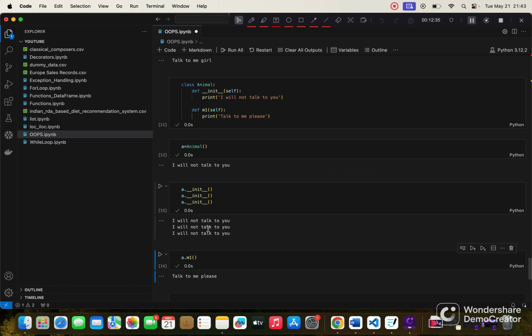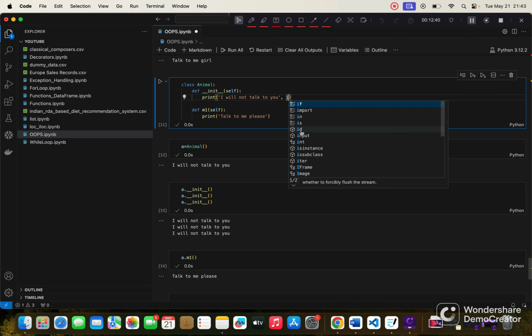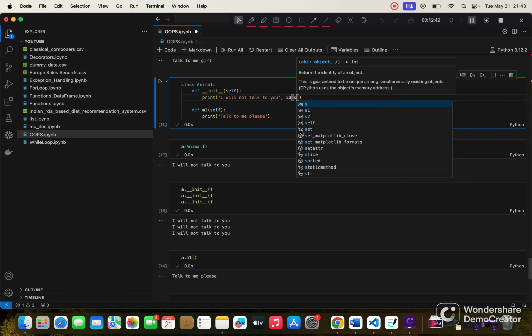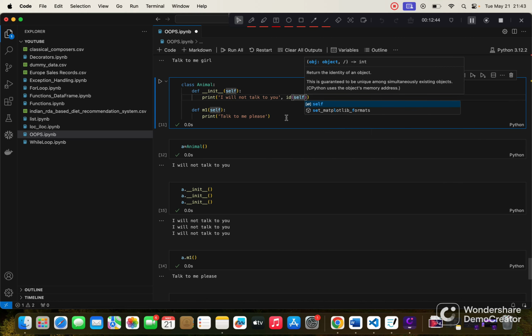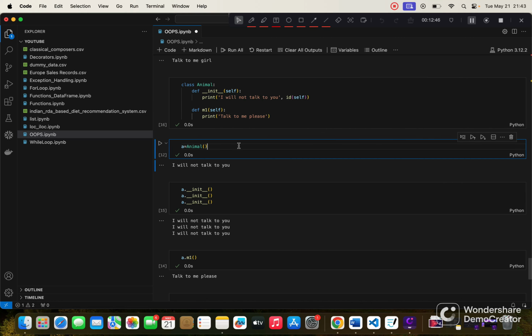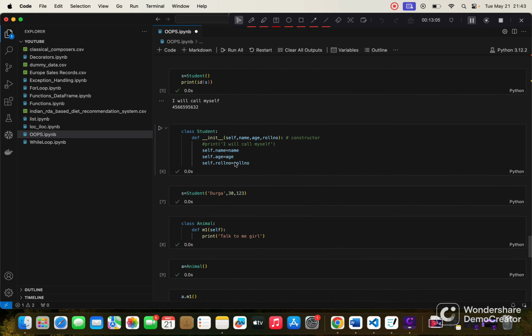Let's see, when we call it, we try to print the id of self. When I call this, we can see the address is the same, so it's not creating a new object, it's just calling that method again and again for the same object that we created, a. That's the point here.